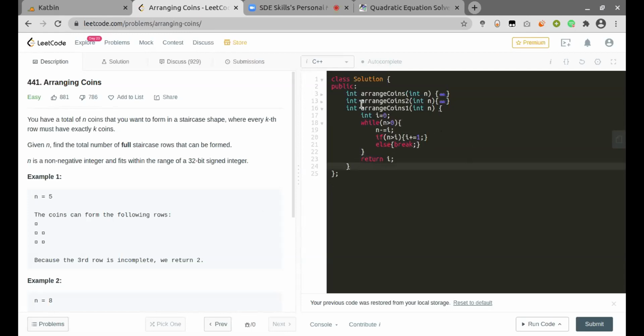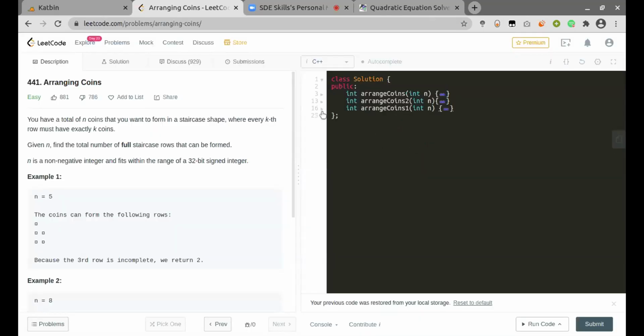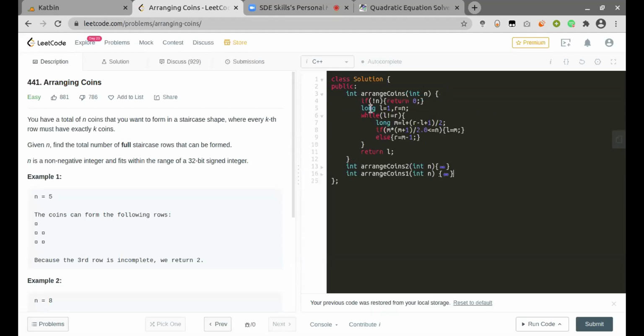Now, if we look at this equation, it is monotonically increasing in nature. This is why we can just binary search on our final answer. Now I'll share the binary search implementation. If the value of n is 0, we just return 0 since no value exists. Otherwise, the lower range will be 1 and the higher range will be n. We can also take it as n by 2 anyways.